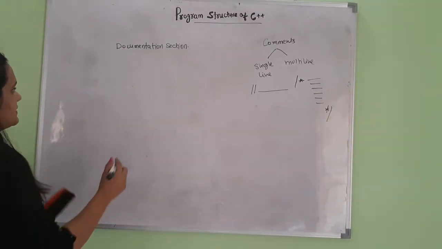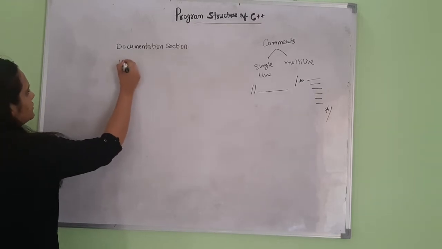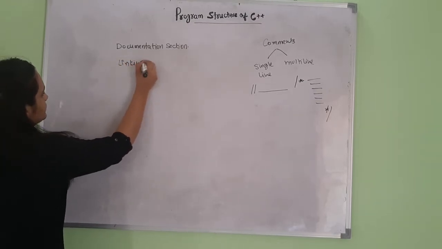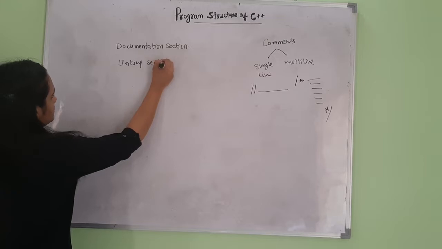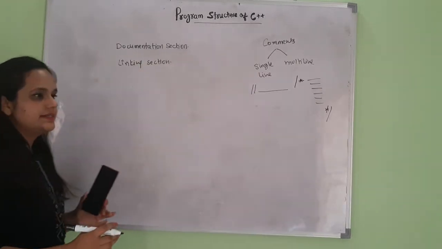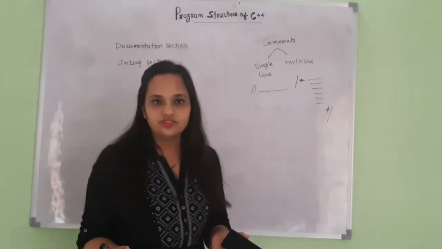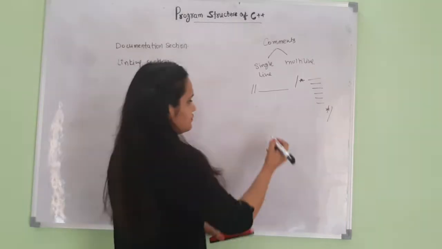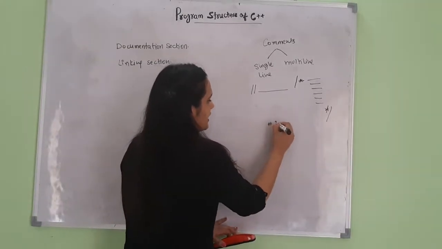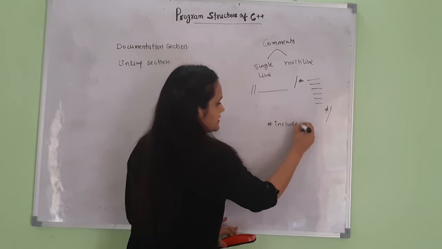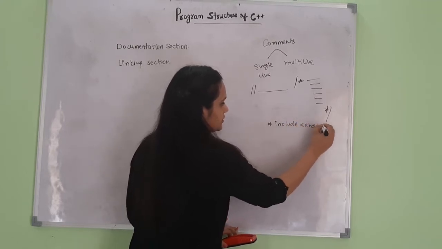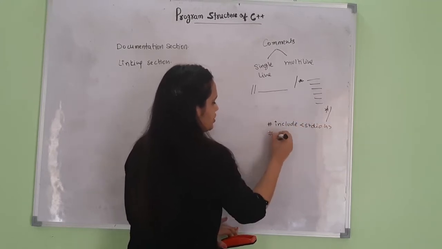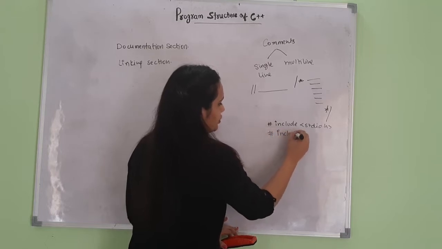Now, the next section is the linking section. In the linking section, we define the header files. Like in C programs, we have defined the header files #include <stdio.h> and #include <conio.h>.